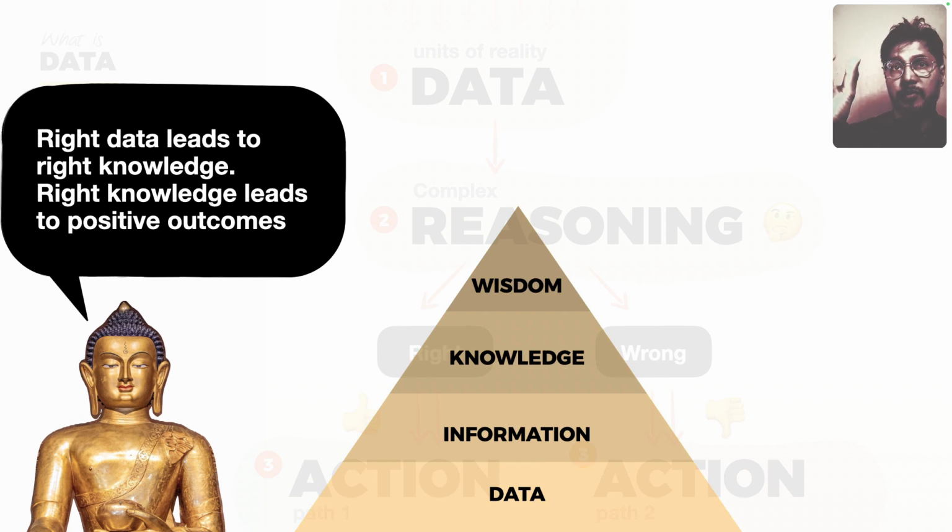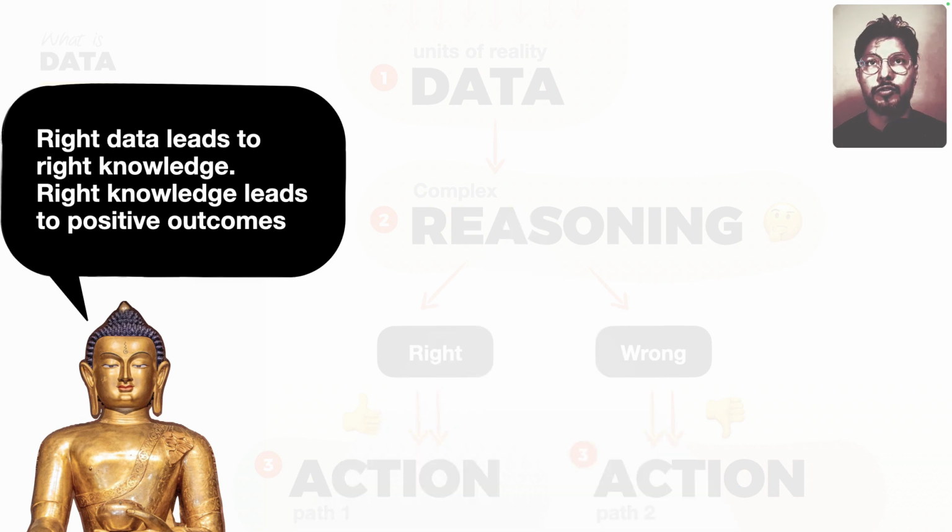Anyway, data, information, knowledge, wisdom. That's the pyramid that we need to understand. Right at the bottom is data. If our foundation is weak, our whole wisdom will be weak. We'll have the wrong knowledge. We'll probably never get to wisdom. We don't say wrong wisdom. There's only wisdom. So if your data is wrong, your wisdom will be wrong too.